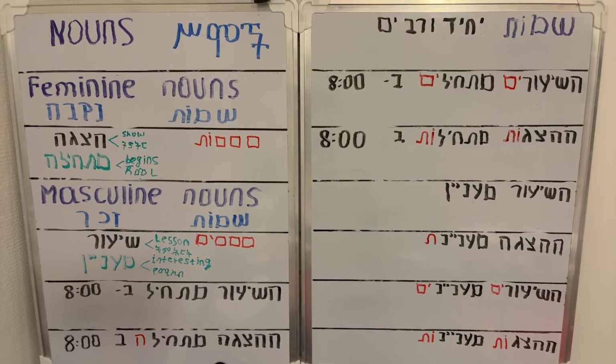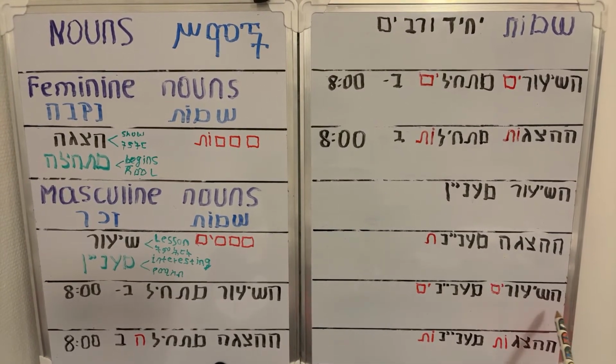In the plural form, for male gender, Zahar: Hashiurim ma'anyanim. For Nekeva: Hazagot ma'anyanot.